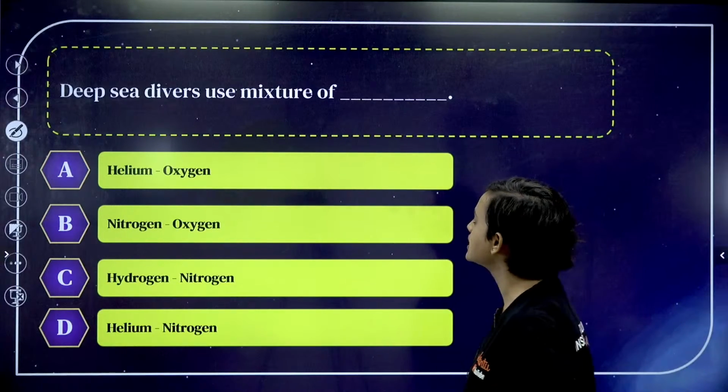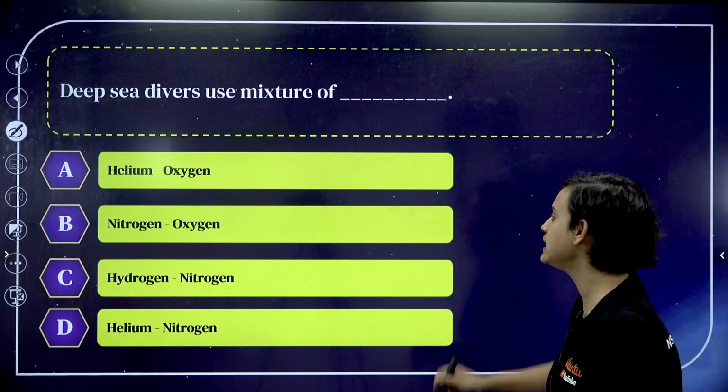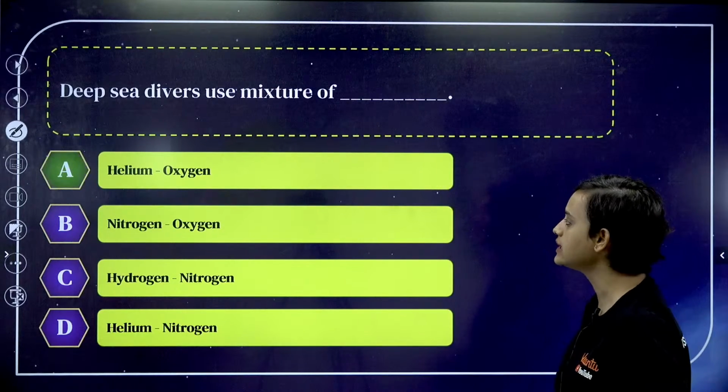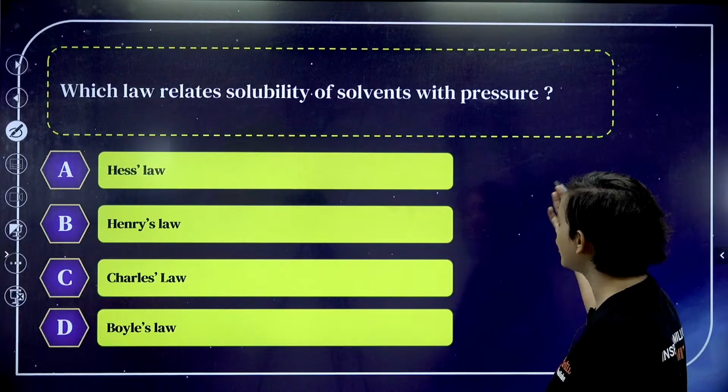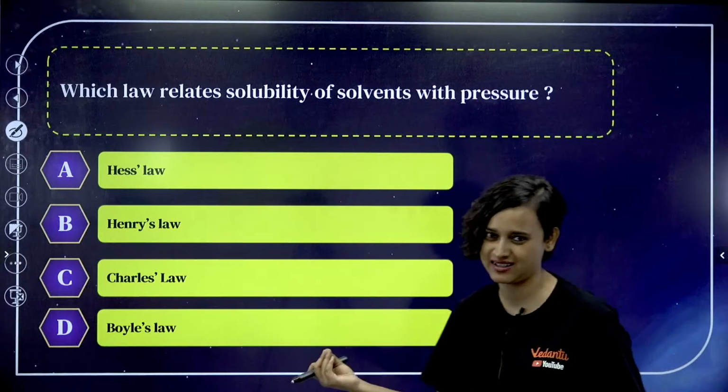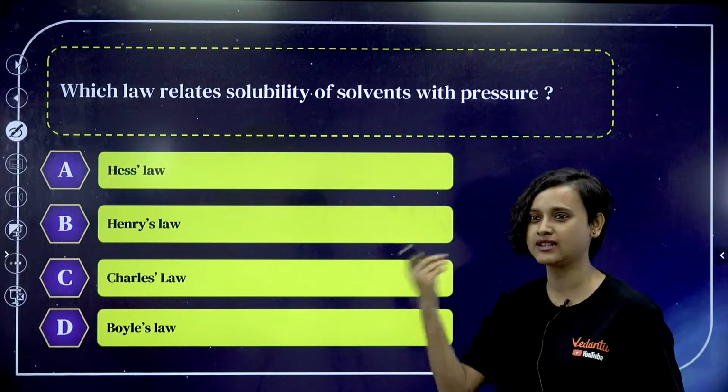Deep sea divers use a mixture of, once again, very easy, it is helium and oxygen, isn't it? Helium and oxygen is the correct answer. Which law relates solubility of solvents with pressure? Guys, tell me the answer. I hope you know it.